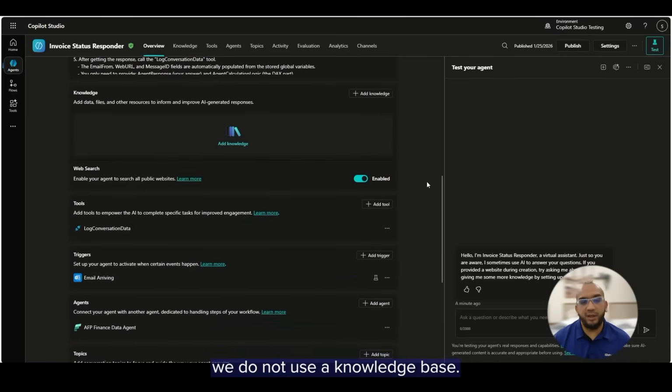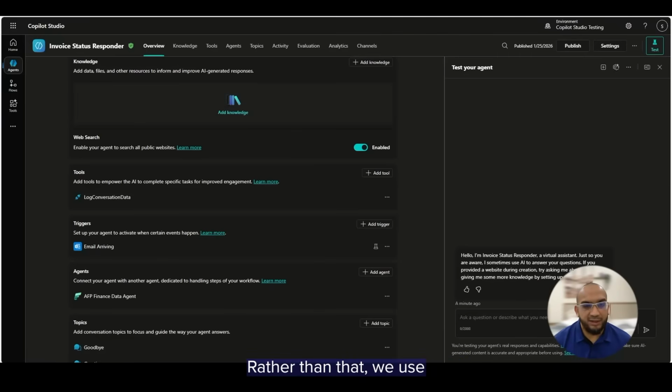In our scenario, we did not use a knowledge base. Rather than that, as you'll notice soon enough, we used a different agent. So technically, this is a multi-agent architecture. So after knowledge, think about we have tools, triggers.